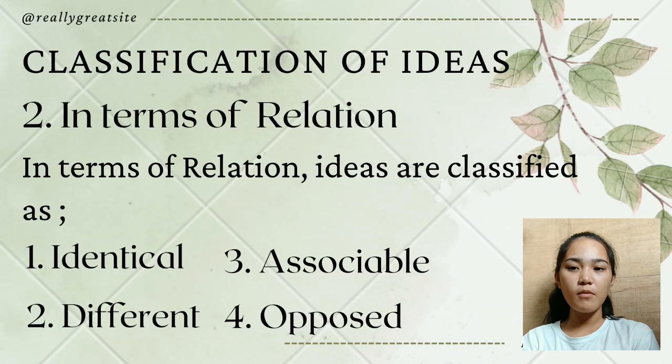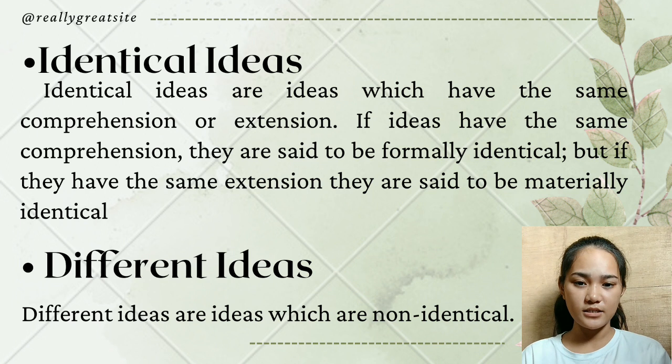And now let's talk about the classification of ideas in terms of relation. In terms of relations, ideas are classified as identical, different, associable, and opposed. What are identical ideas? Identical ideas are ideas which have the same comprehension and extension. If ideas have the same comprehension, they are said to be formally identical. But if they have the same extension, they are said to be materially identical.